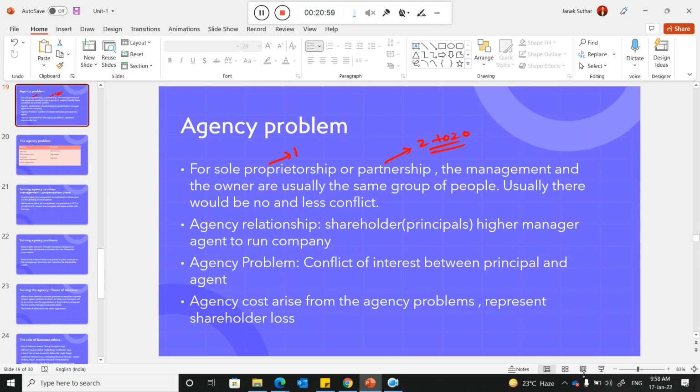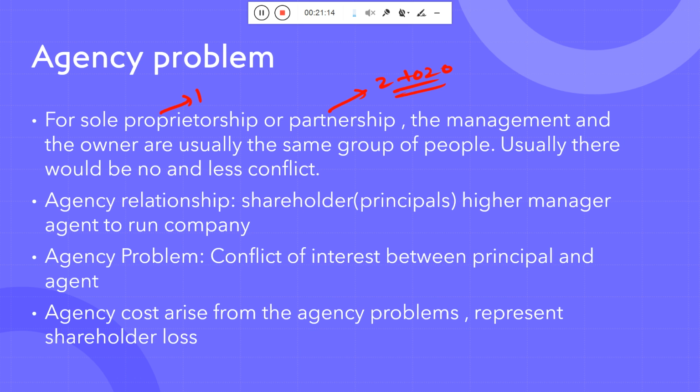Okay, so usually there is no conflict between these two. As I already discussed, many times conflict occurs between the owner and the management. That type of thing is generally not possible when I talk about a small company, the sole proprietorship, or the partnership type of firm.